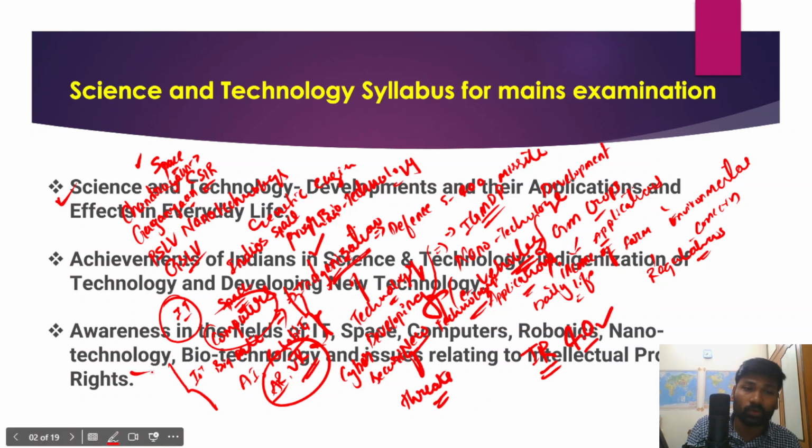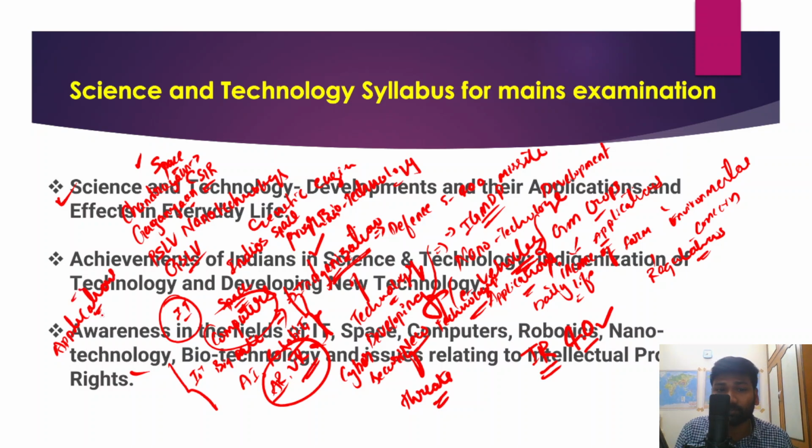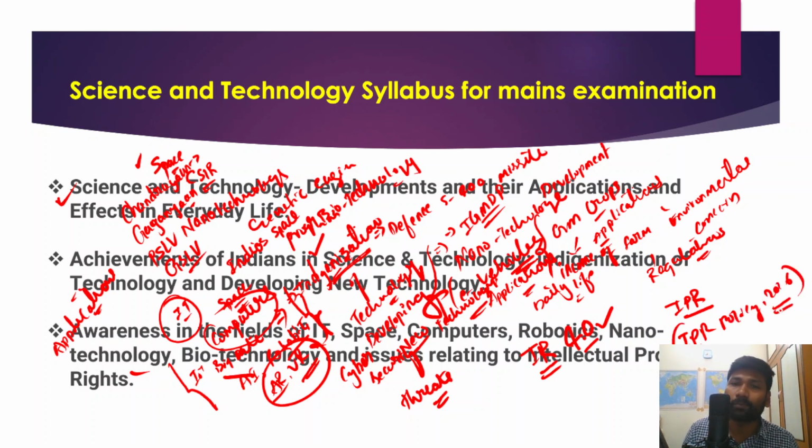We already talked about nanotechnology. What are the applications of nanotechnology? What is India's National Nanotechnology Mission? Then biotechnology, genetic engineering, and issues related to intellectual property rights and the intellectual property rights policy that we framed in the year 2016. All these areas are very, very important for your examination.